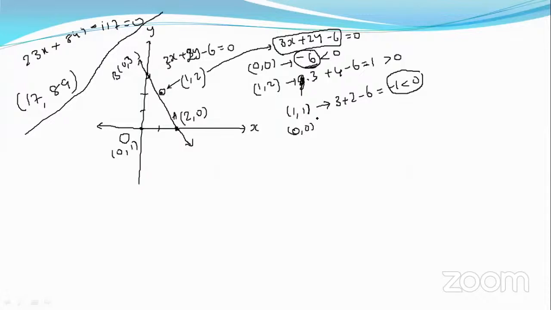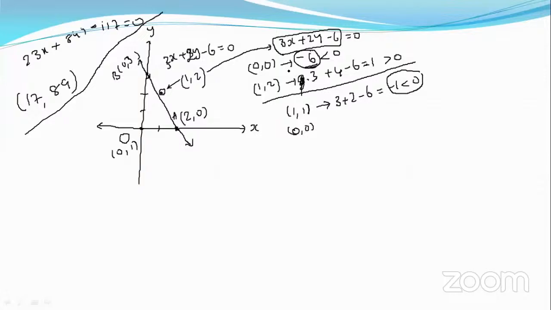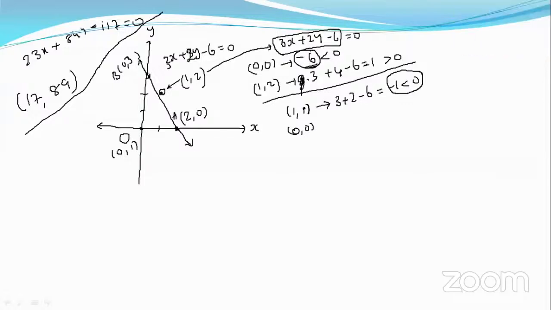In the previous example, 0, 0 was negative and 1, 2 was positive, so they lie on opposite sides. Here, 1, 1 lies on the same side of the line as the origin 0, 0.